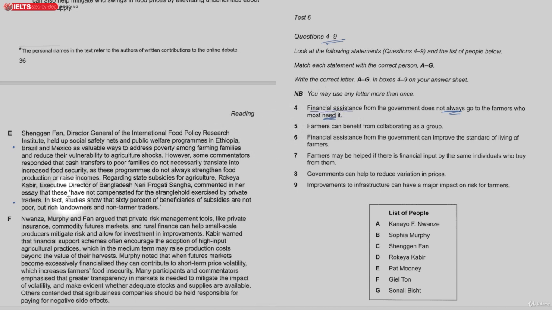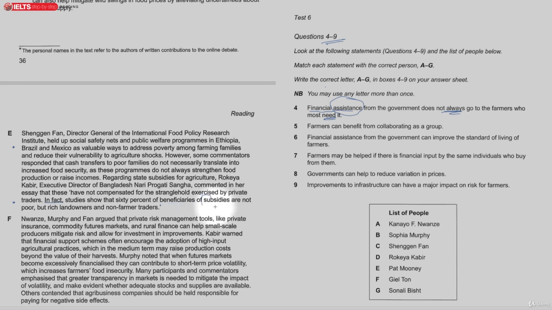And if you look over here, we're looking at this person, Rokeya Kabir, who commented in her essay that these have not compensated for the stranglehold exercised by private traders. In fact, she carries on, studies show that 60% of beneficiaries. Financial assistance, that's the word there, beneficiaries, that's not the same word.